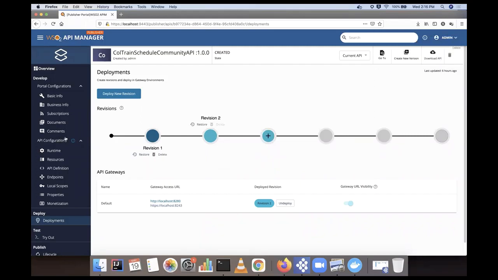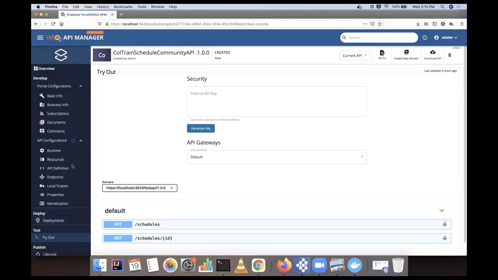Likewise, you can go to the API publisher, make any change, and without affecting the deployed revision, you can deploy it to another gateway or another runtime without affecting running APIs. This is the API revision feature, and like I mentioned earlier, at any point, if you think revision 2 is problematic, you can always fall back to revision 1 with the restore option. Now I have completed my API design part and development part, and the deployment part is also completed.